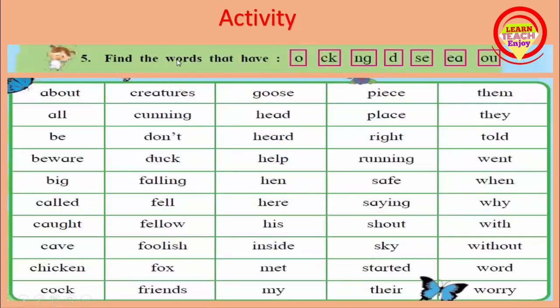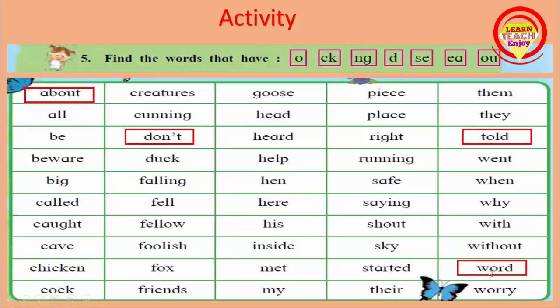Then next activity, find the words that have O, CK, NG, D, AC, EA, OU. First we see the words have O. Let's start. O, about. Here is O. Then next, don't. Here is O. Then next, told. Here is O. The next is word. Here is O. Like this you try to find the words have O.